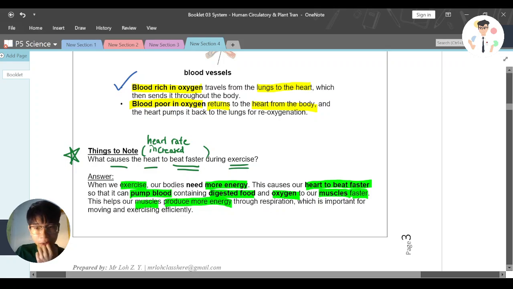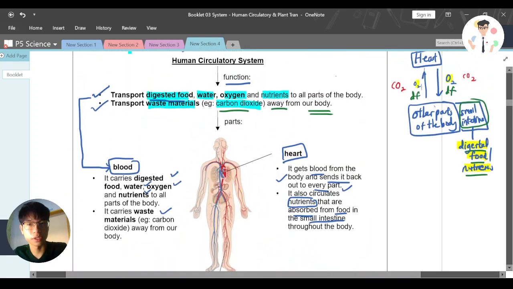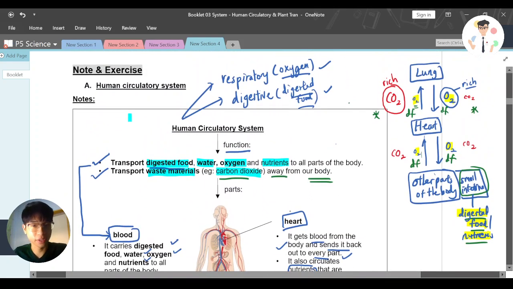I just want to add on here that as blood flows a bit faster, don't forget the carbon dioxide and the waste materials will also be transported away from our body a bit faster. Because again, we breathe in more oxygen, we also transport away the carbon dioxide a bit faster. Okay, so that's basically the whole idea for this human circulatory system.